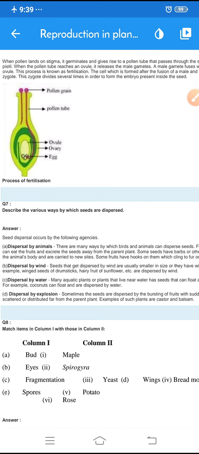This zygote divides several times. One cell becomes 2, 2 becomes 4, 4 becomes 8, 8 becomes 16, and so on. The zygote divides day by day and develops into an embryo present inside the seed, and finally it grows into a new plant. This is how the process of fertilization takes place in a bisexual flower.